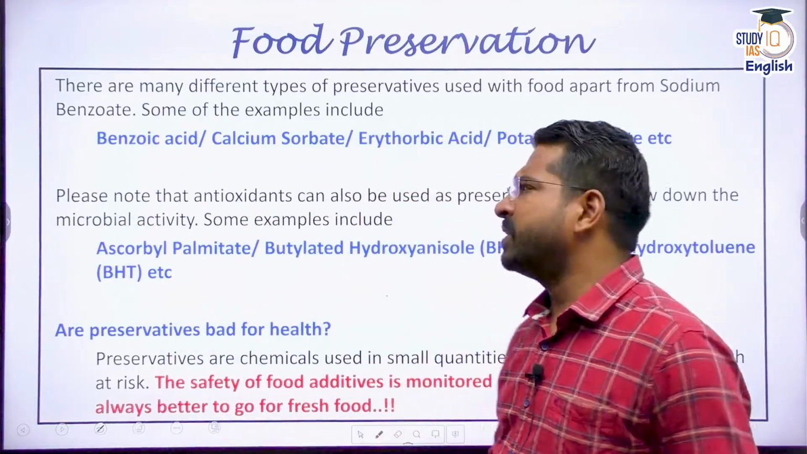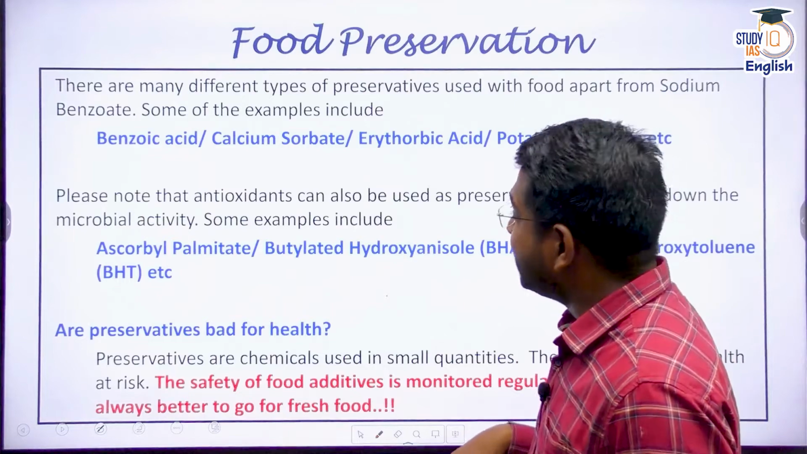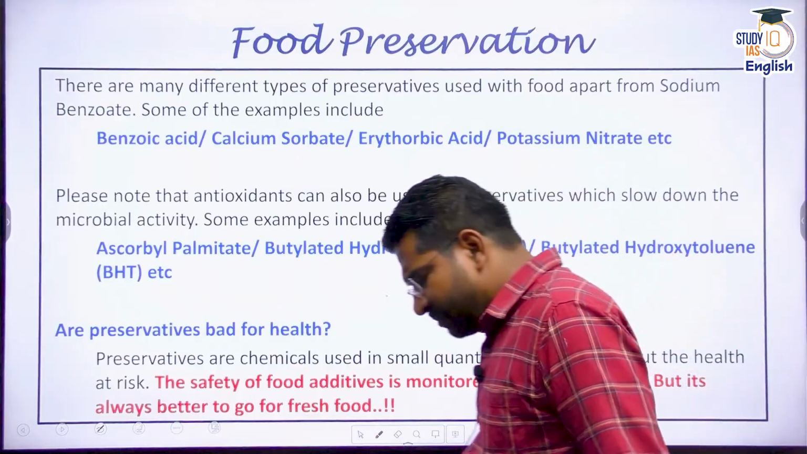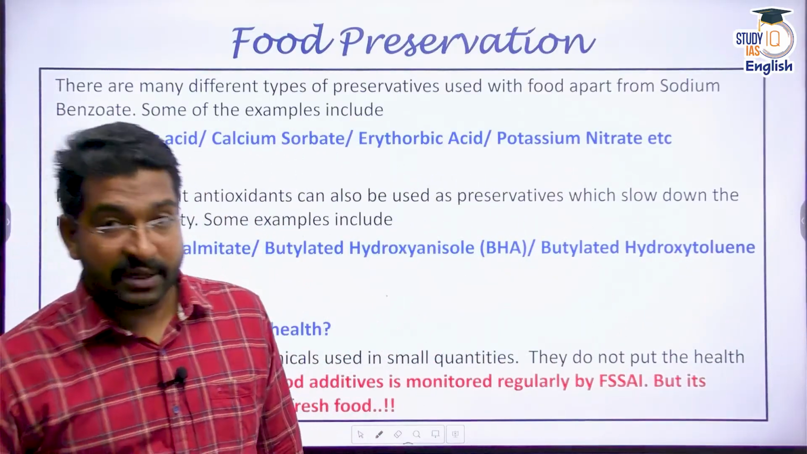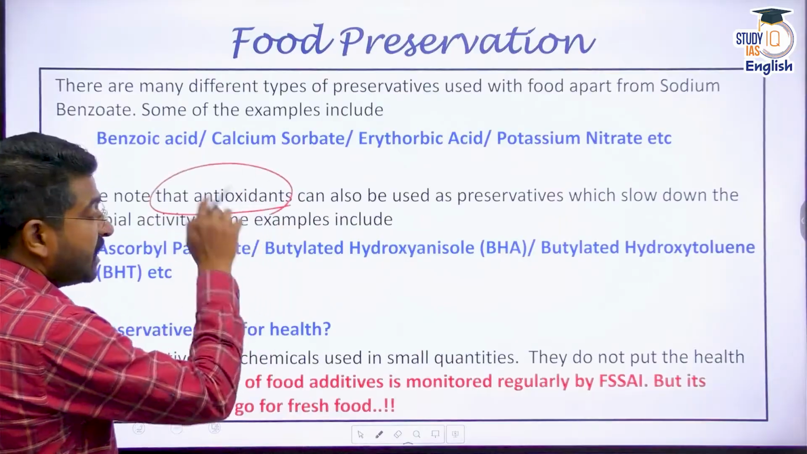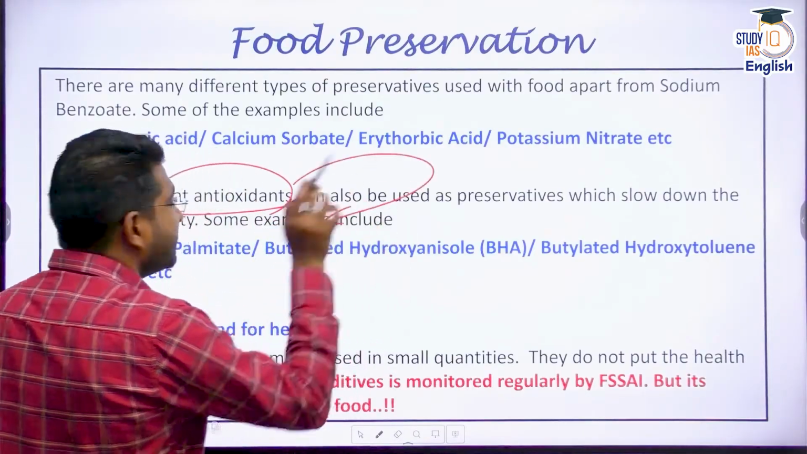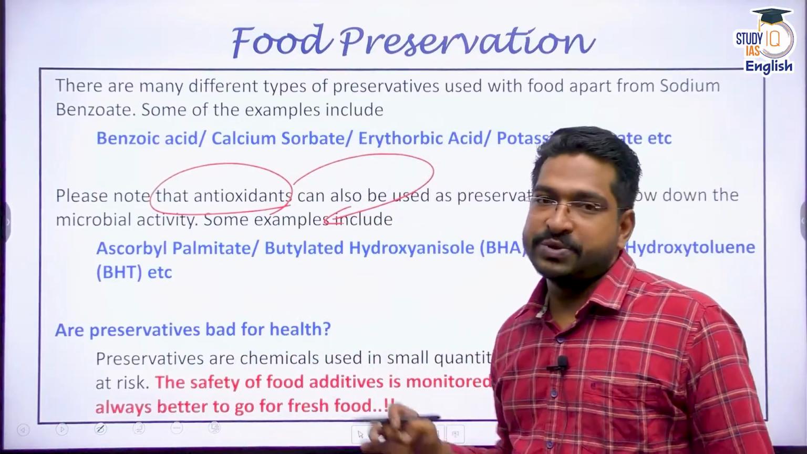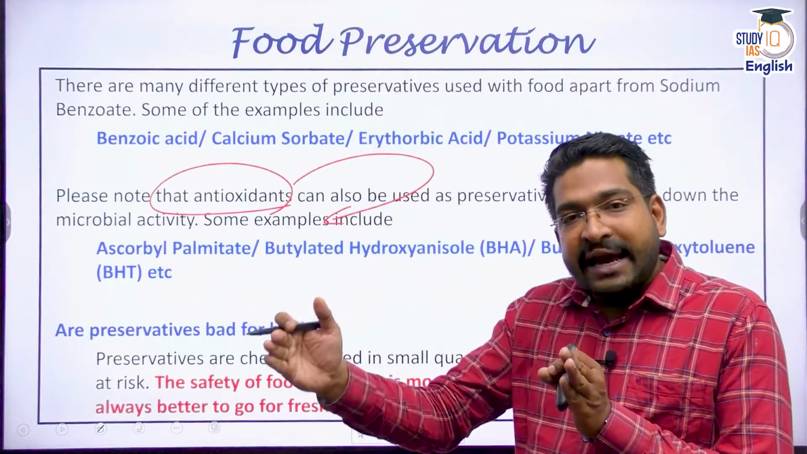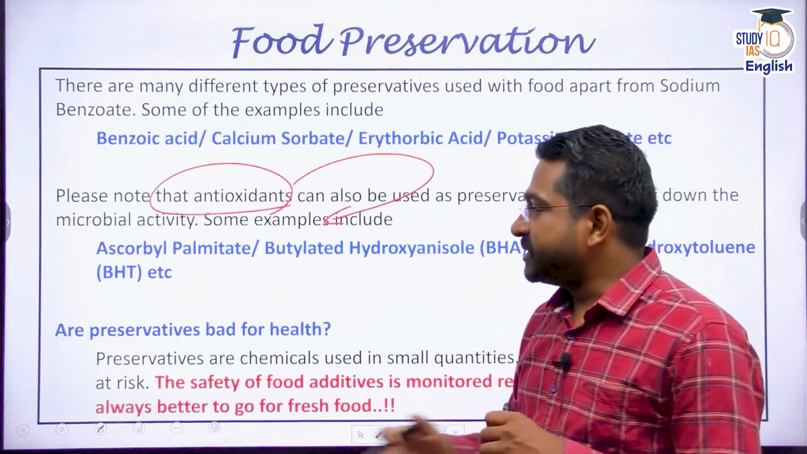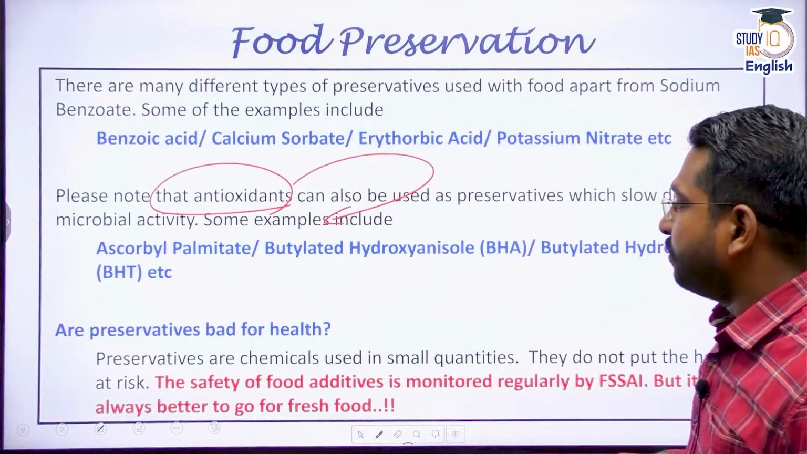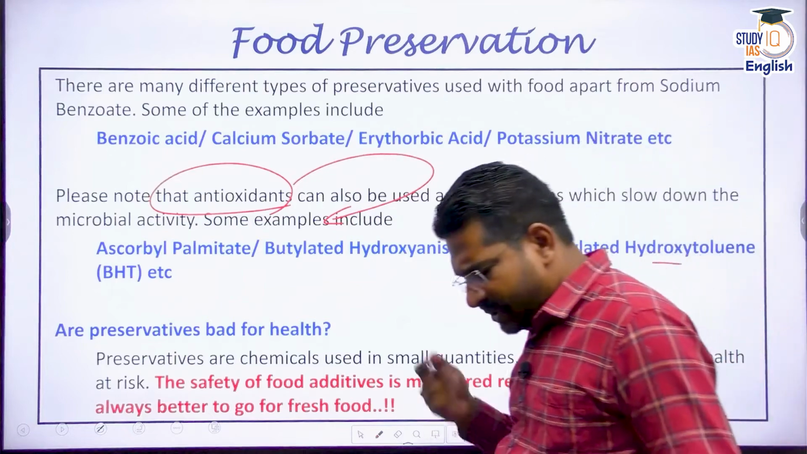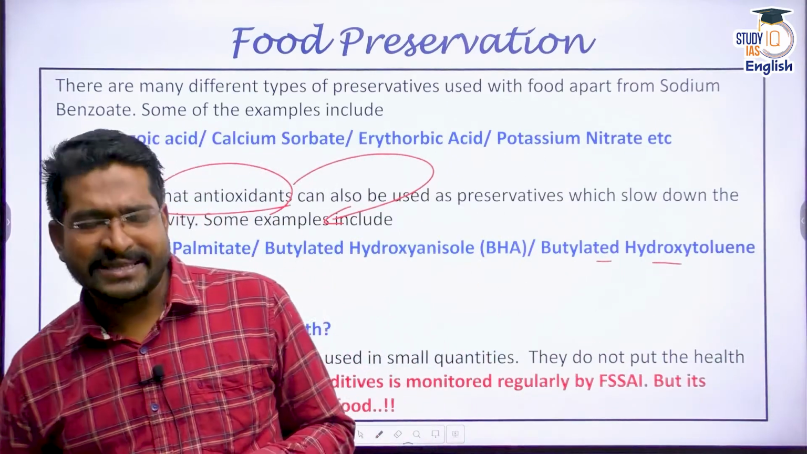Sodium benzoate is a very common one. Apart from that, you also use benzoic acid, calcium sorbate, right? Erythorbic acid, potassium nitrate. Many such food preservatives are being used today. Remember, these days even antioxidants. Remember, antioxidants reduce the activity of microorganisms. They slow down the activity of microbes, and that is how they enhance the life of food. Many antioxidants like ascorbyl palmitate, butylated hydroxyanisole, or butylated hydroxytoluene are used, right? Many such antioxidants are also used these days.